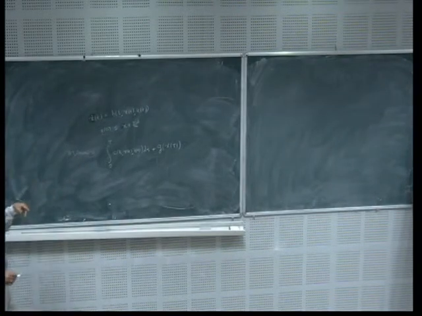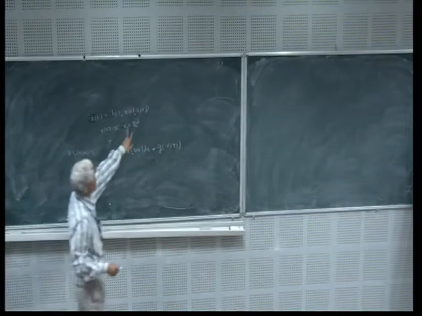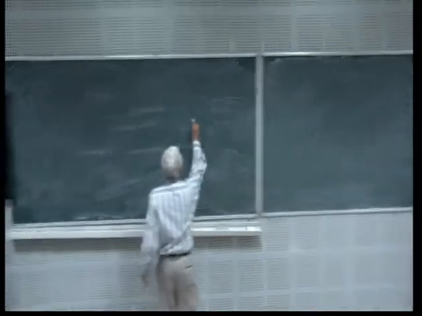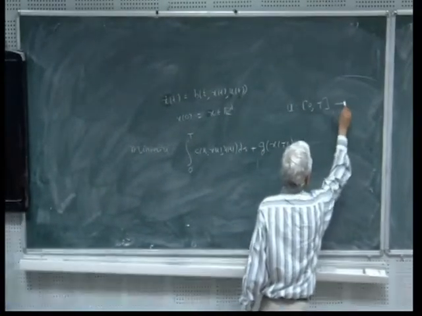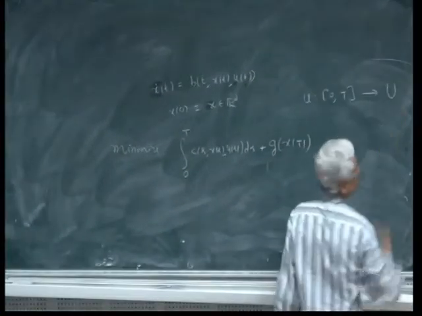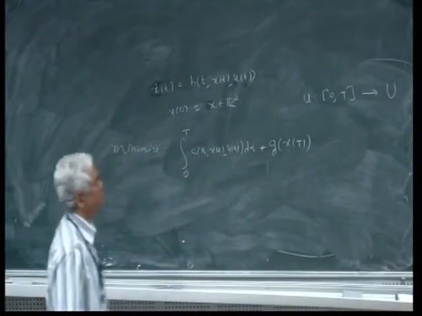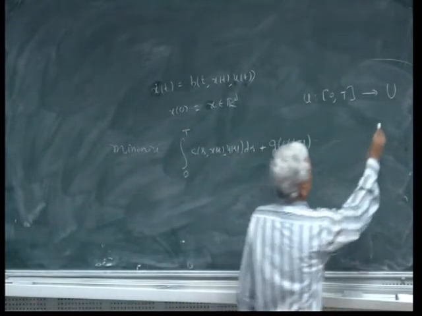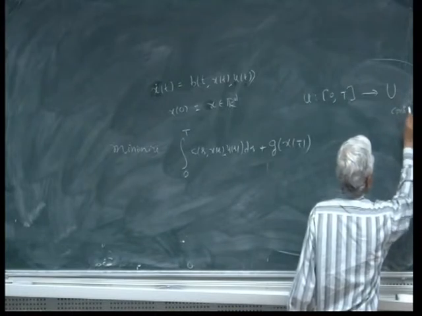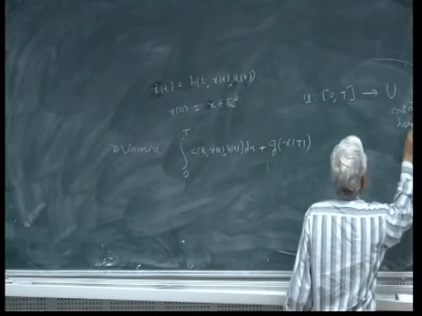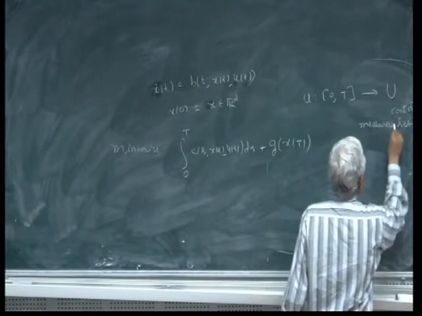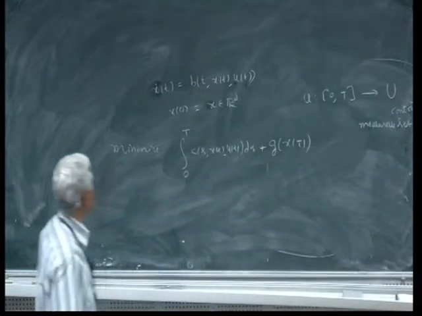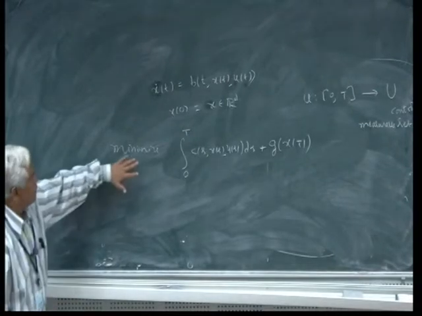Now we have to define what is called a control. A control is, this is the controlled process u. If it is a finite horizon problem, then u is a map from 0 to capital T into a set U. This is some given set, called the control set, and u is a measurable function. So basically an optimal control problem is to minimize this